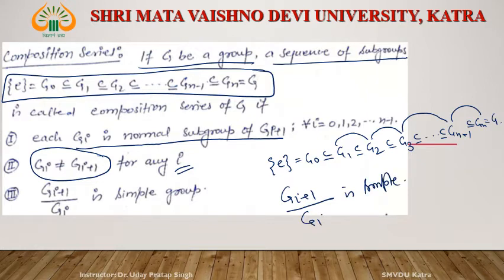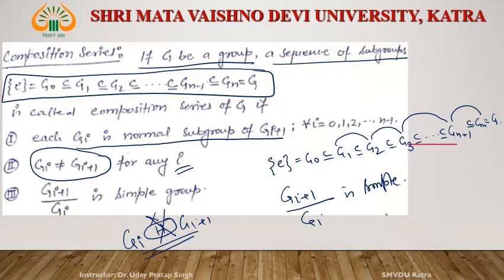What does it mean? It means that between Gi and Gi plus 1 there does not exist any subgroup of this type, right? In this case, Gi plus 1 upon Gi is a simple group.